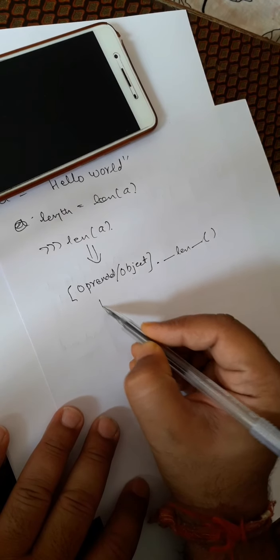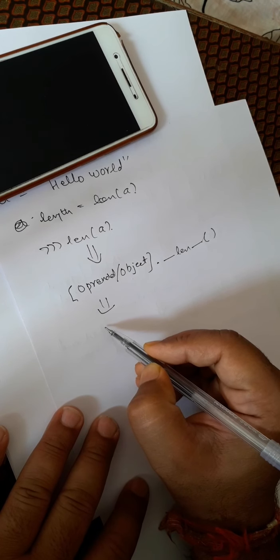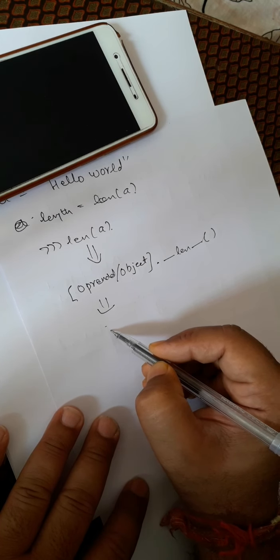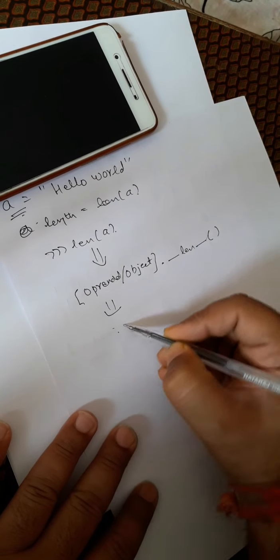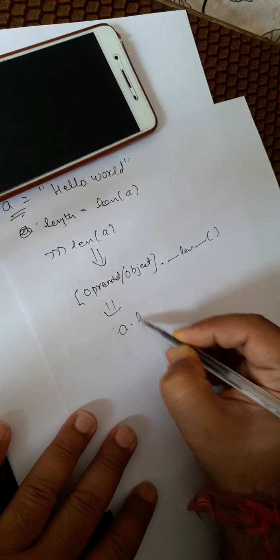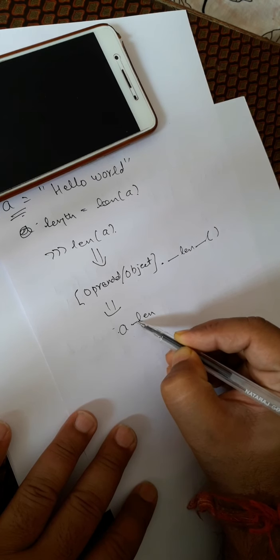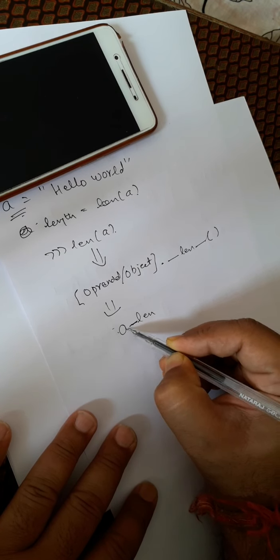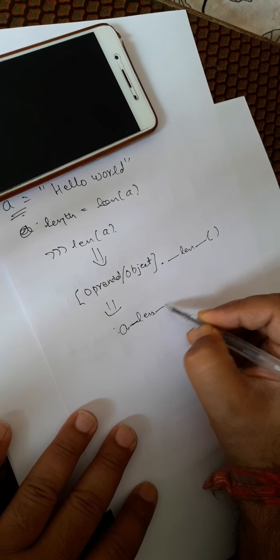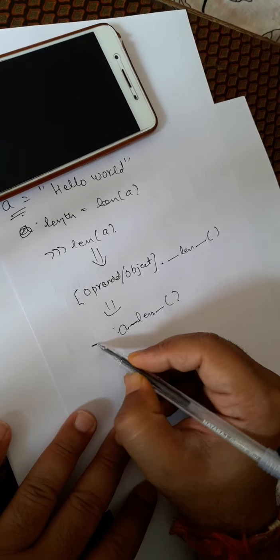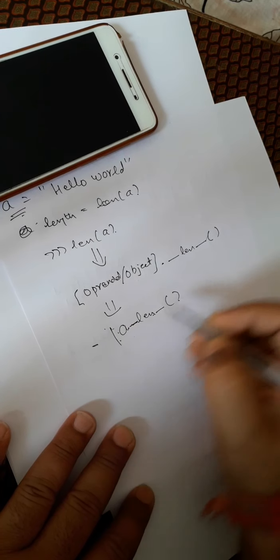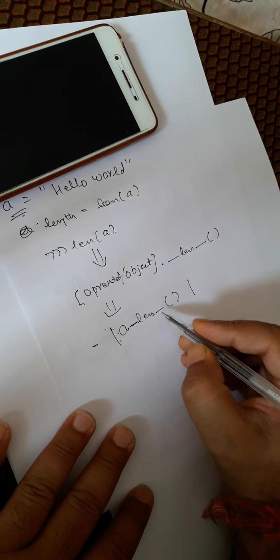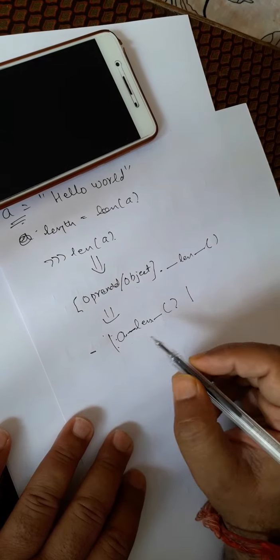So this can be written like this also. Since a is the object which is holding the value, a dot len is the intermediate call which is hidden from us, right?